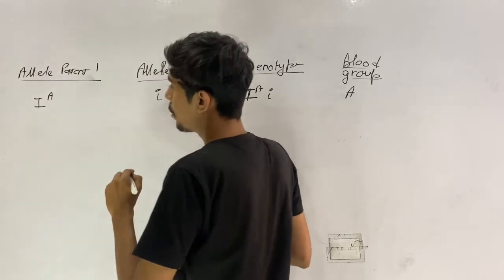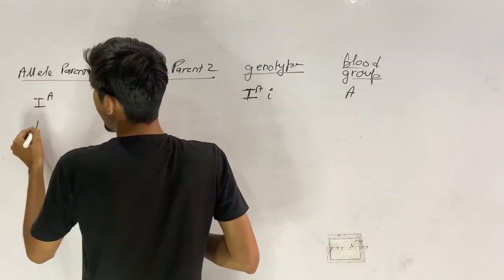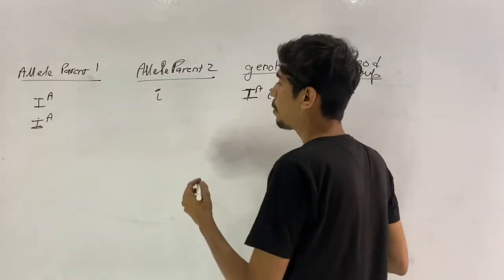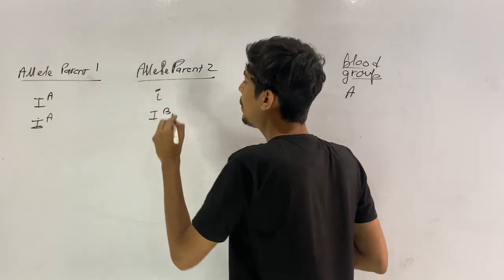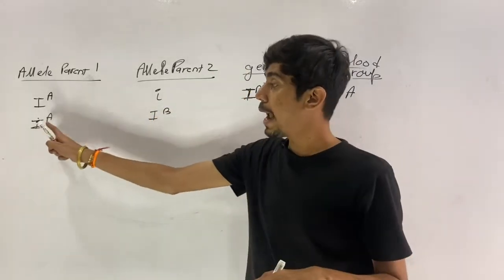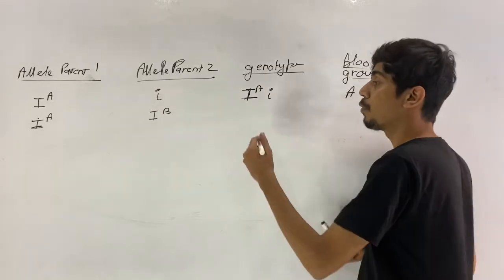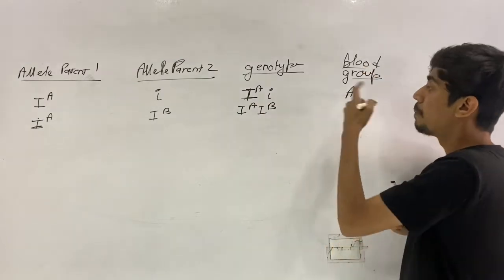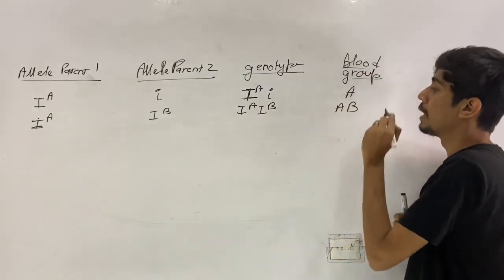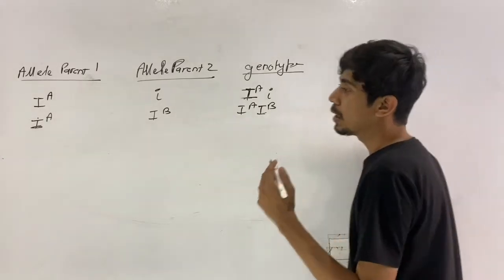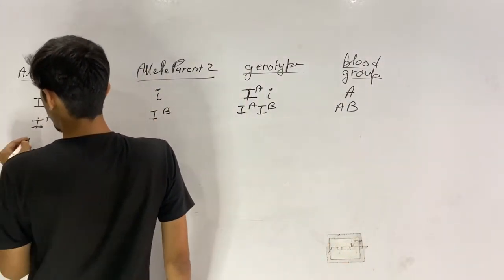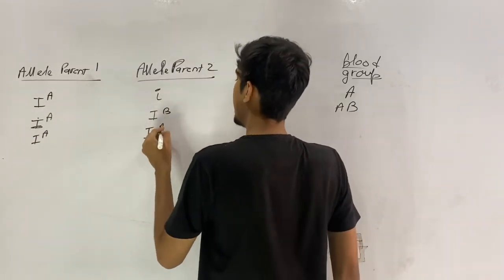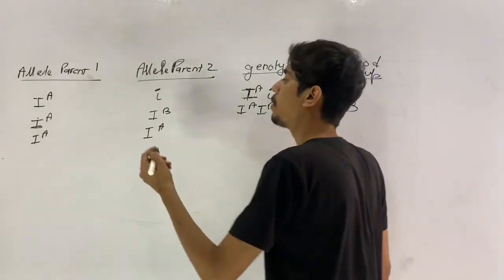Now see, the second case is, from parent 1 you have, for example, IA, and from the second parent you have IB. Since IA and IB are both equally dominant over one another, the genotype will become IA IB, and the blood group will be AB. Any problem? No. Okay. Now the third case would be from the first parent you get IA, and from the second parent as well you get IA. This could also be the case that from both the parents you get IA.